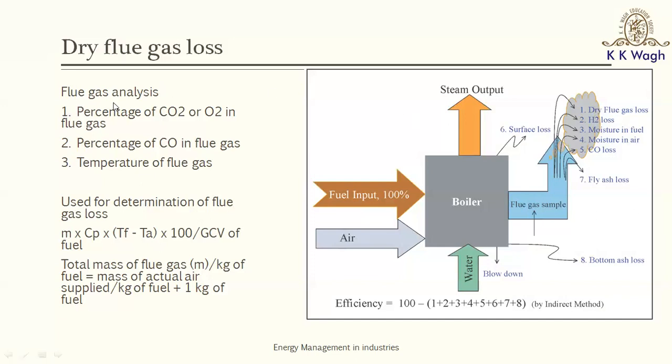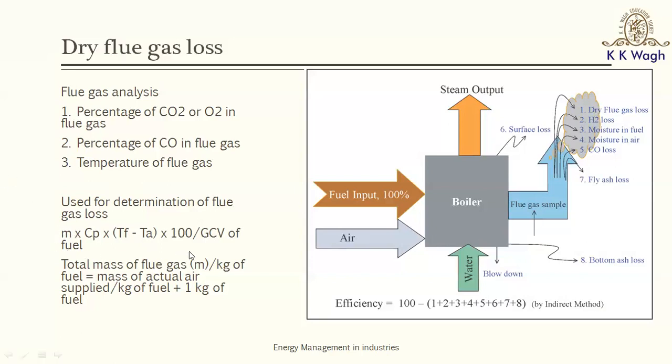In the flue gas analysis, we use an apparatus called a flue gas analyzer, wherein we estimate the carbon dioxide present or oxygen present in the flue gas, as well as carbon monoxide. So by knowing CO and CO2, or by knowing O2 in the flue gas, there is a formula wherein you can estimate the percentage of excess air. So knowing the percentage of excess air from the flue gas analysis, and by knowing the mass of the theoretical air to be supplied for the combustion of fuel from the ultimate analysis of the fuel, you can estimate what is known as M.